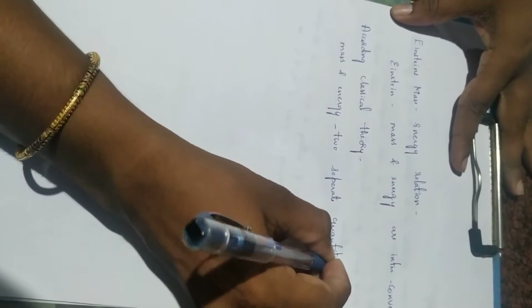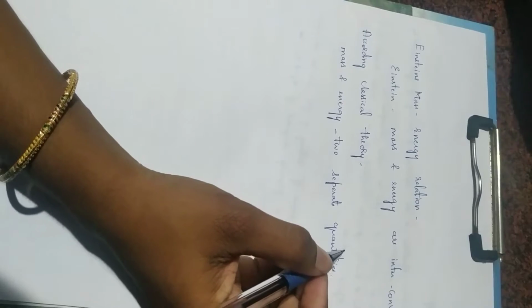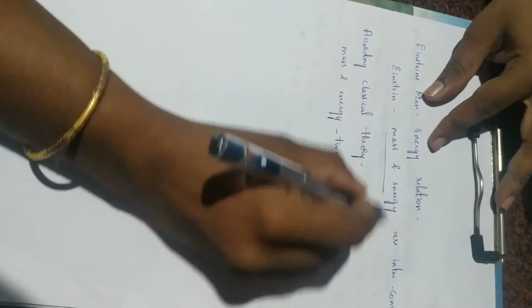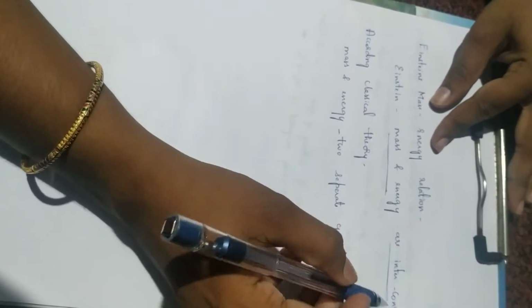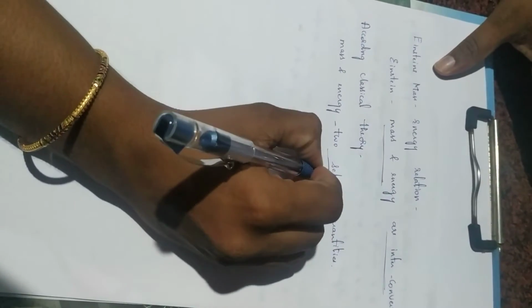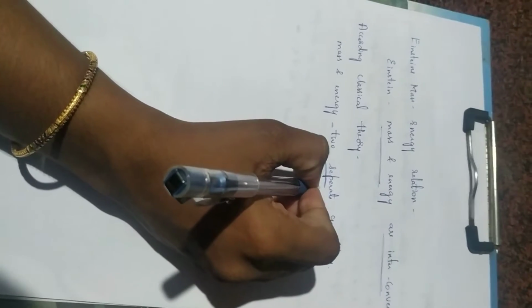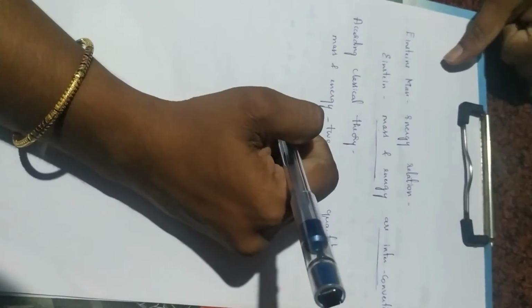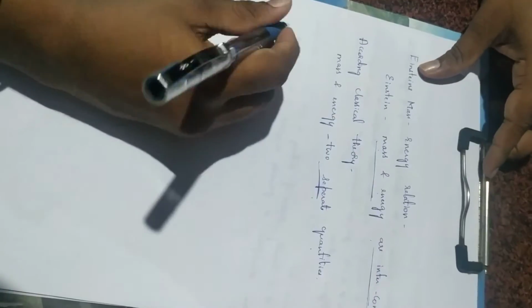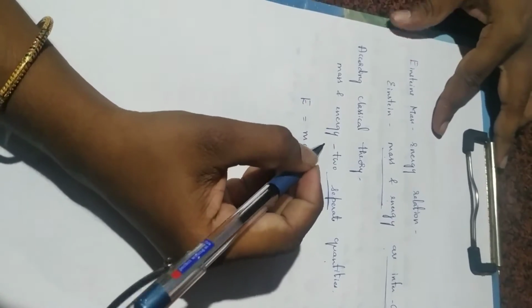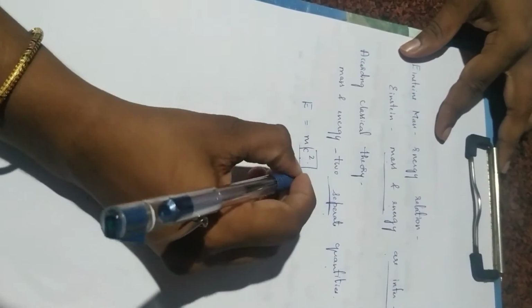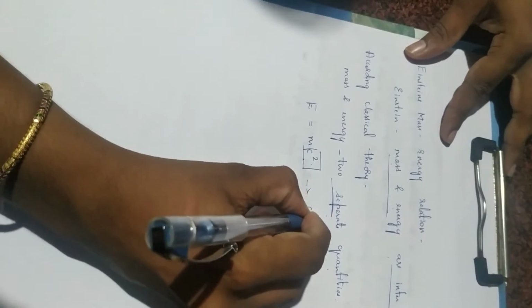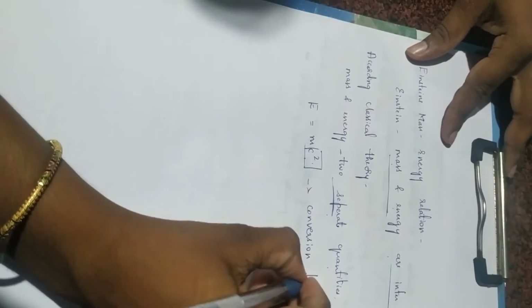but Einstein assumed mass and energy are interconvertible, meaning they are not two separate quantities. Instead of taking mass and energy as two different quantities, Einstein took them as the same quantity, which are interconvertible. So he gave us a relation as E is equal to mc square. The factor c square is a conversion factor.